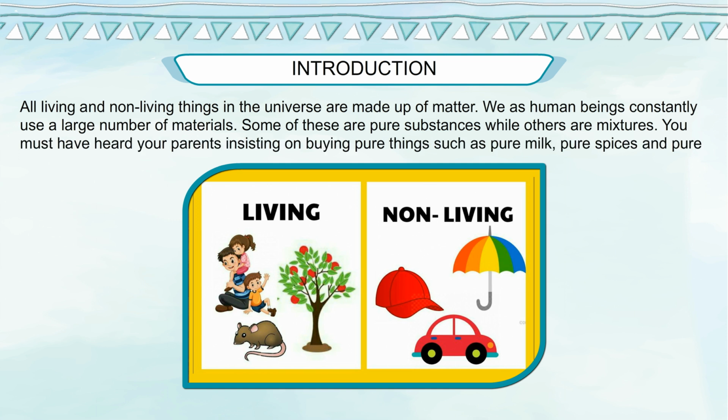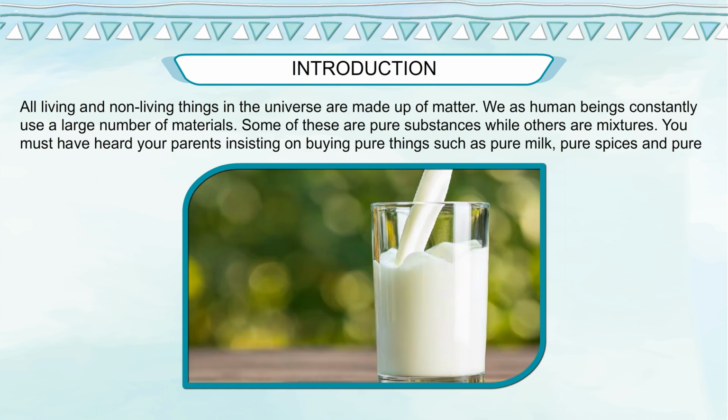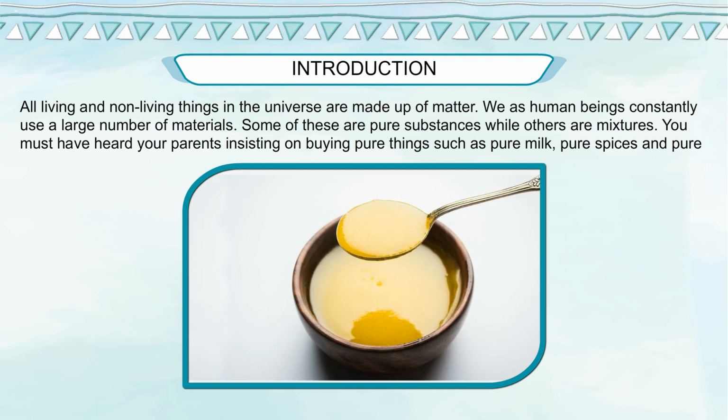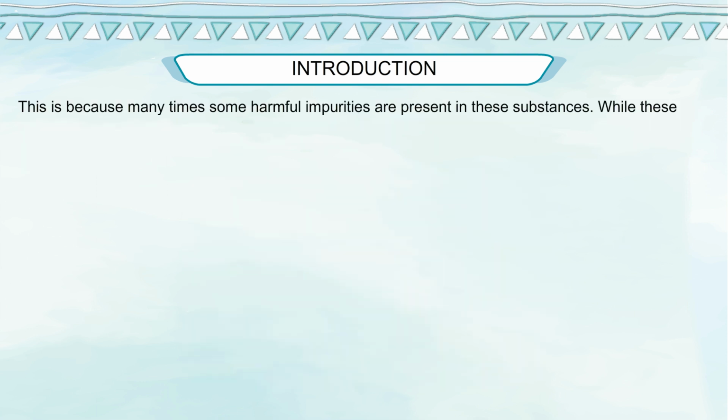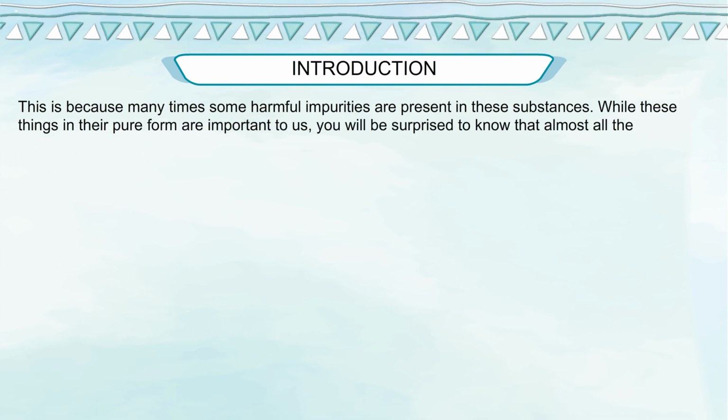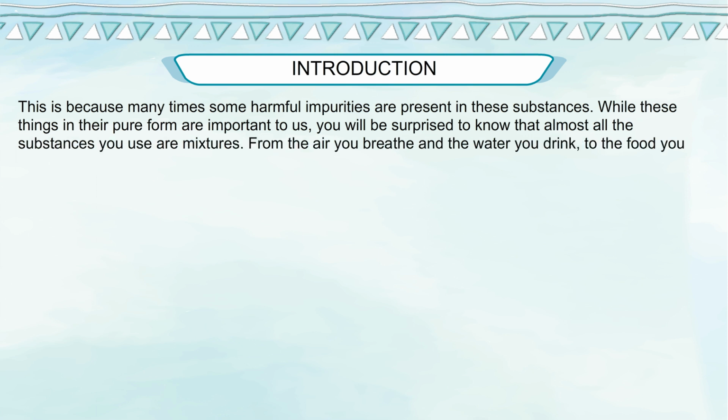You must have heard your parents insisting on buying pure things such as pure milk, pure spices, and pure ghee. This is because many times some harmful impurities are present in these substances. While these things in their pure form are important to us, you will be surprised to know that almost all the substances you use are mixtures.